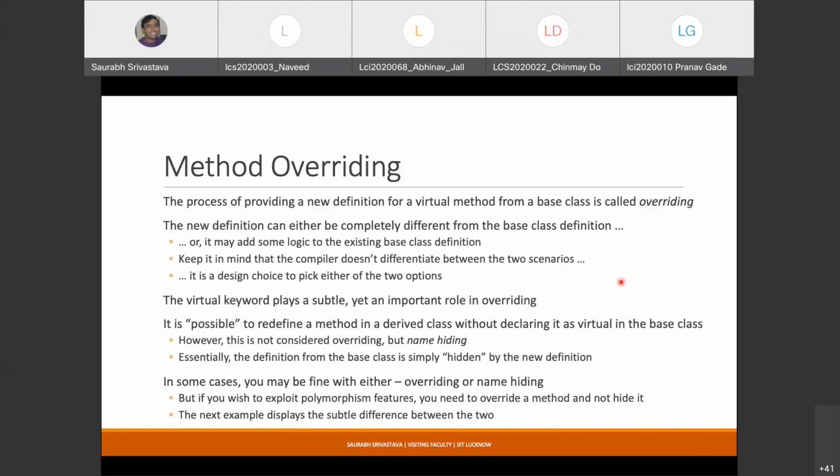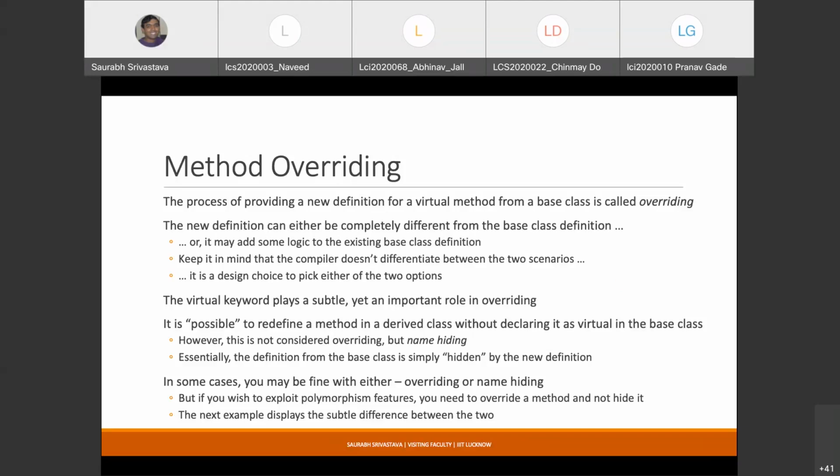So what exactly happens is something like this. Let us say you redefine a method in a derived class, but this method was not flagged as virtual in the base class. The first thing is, are you allowed to do that? The answer is yes. If you have a function which was declared in the base class, with some name func, for example, you can also have a function called func, a method called func, in the derived class.